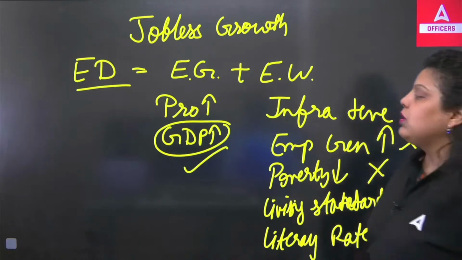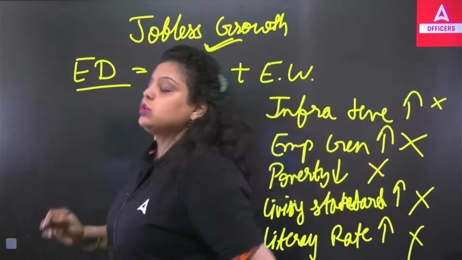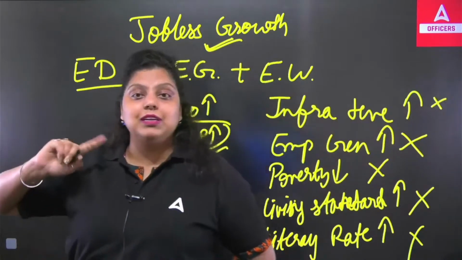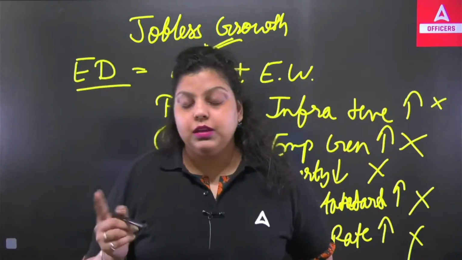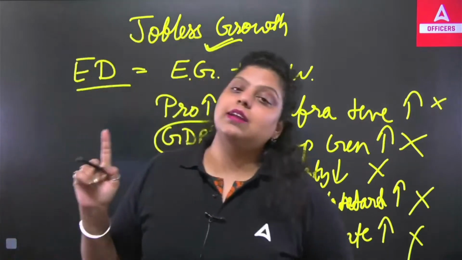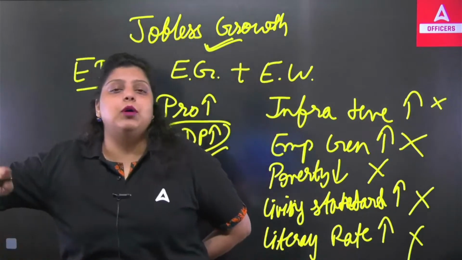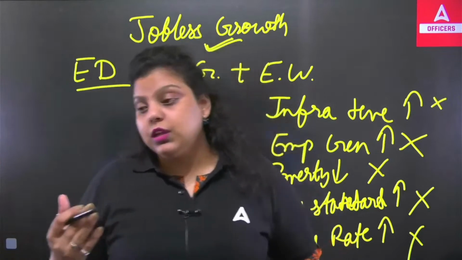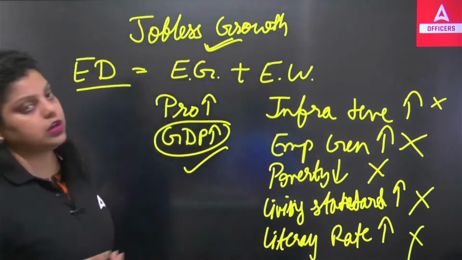So this is known as a jobless growth situation, when the production is rising, but it's not increasing the jobs in the economy. Production is rising, but it is not helping you to create any positive change in the economy that will give you the economic development. So this is the situation of India.